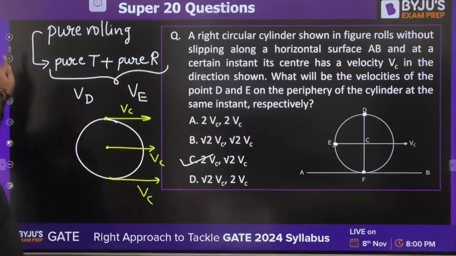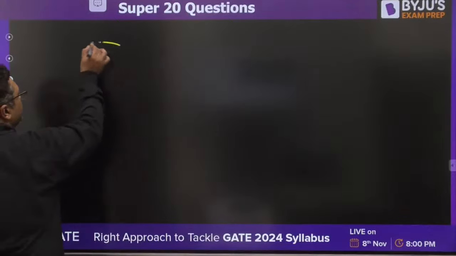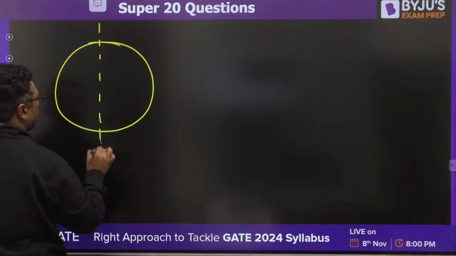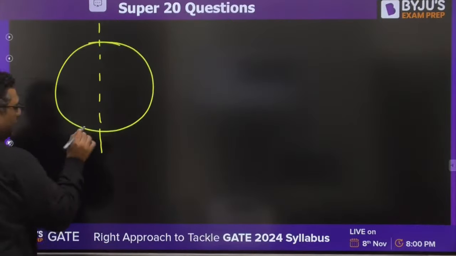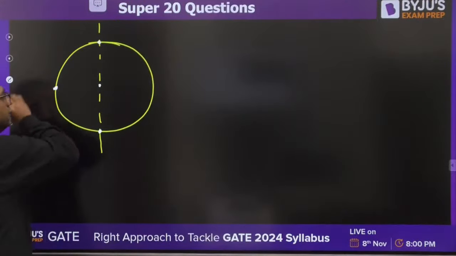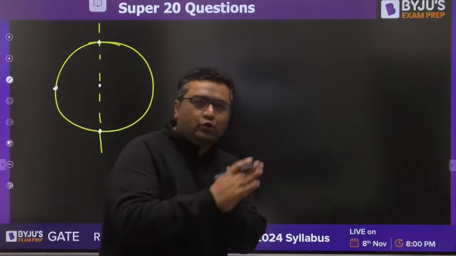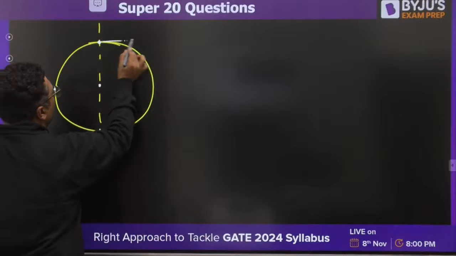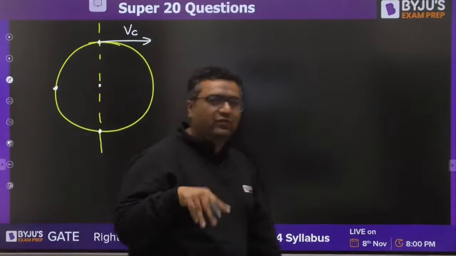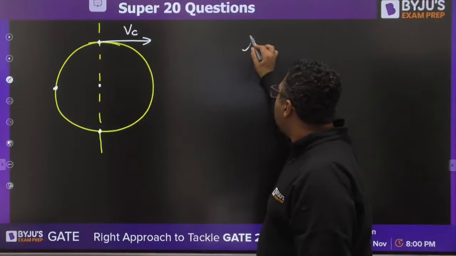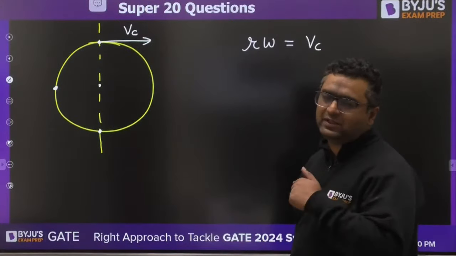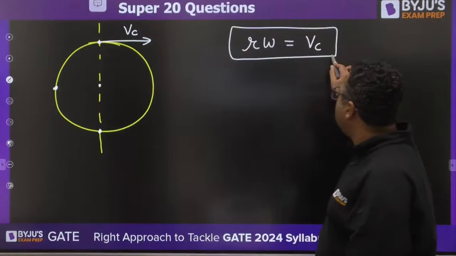Okay. So let us move further. When we are going to see this, my dear, you will see that for this point, and we are having this point, the velocity due to translation is going to be VC for all the points. So I will write VC here. And you know, for pure rolling motion, when we are having the rotation motion, R omega is going to be VC only, the velocity of center, which is due to linear motion only.